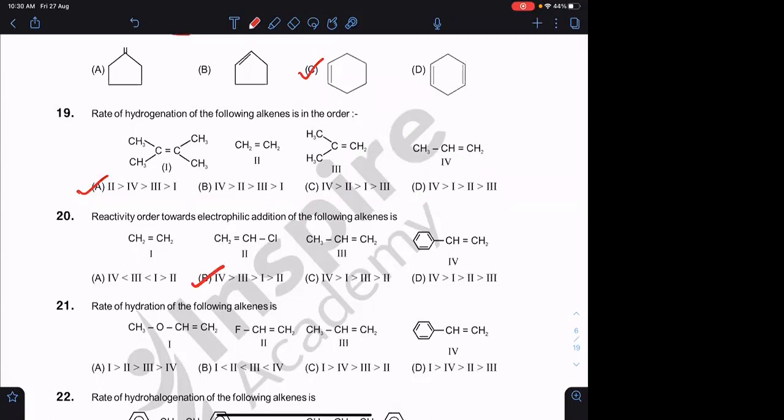The better option, I feel 2 is the highest. Because if you are adding an electrophile, you can form this particular carbocation, which can be resonance stabilized and which will lead to an octet complete structure. Right? Yes sir.